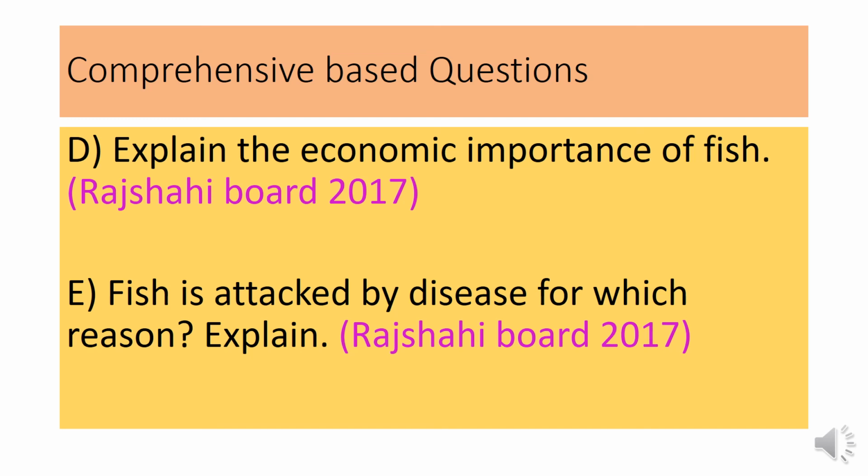Then the second question is, fish is attacked by disease, for which reason, explain. Mainly, fish is attacked by disease for water pollution. If water is polluted, then many disease causing organisms increase, like bacteria, virus, fungus, parasite, etc. And for water pollution, many essential nutrients are destroyed. That's why fish is attacked by diseases.